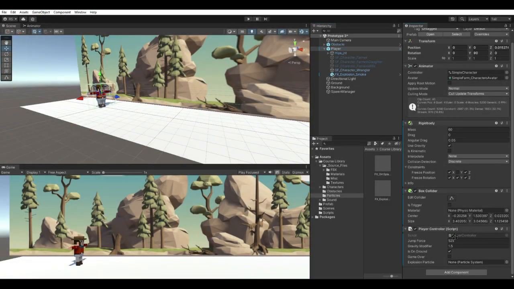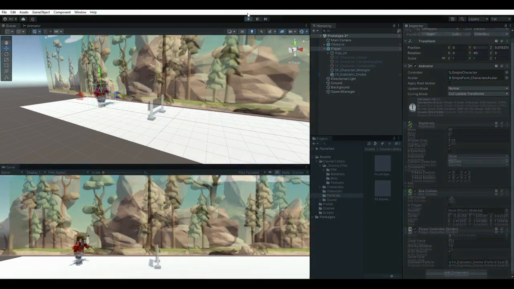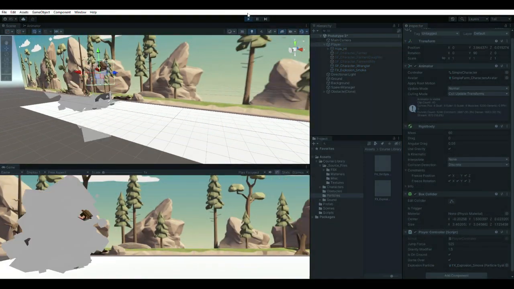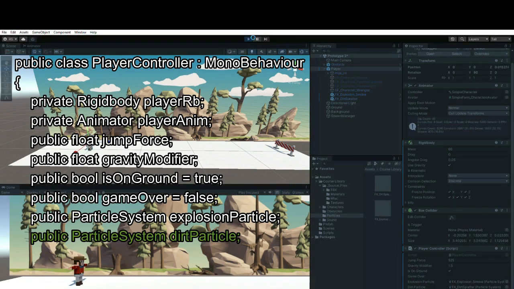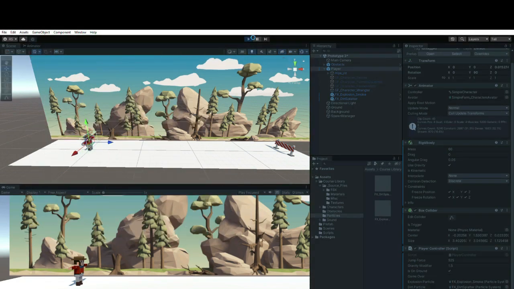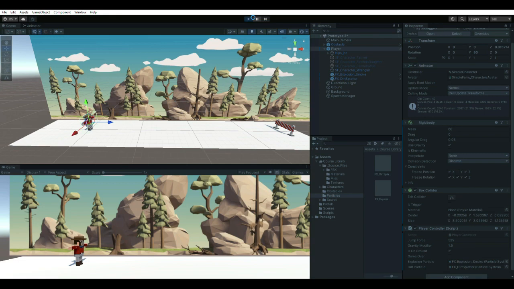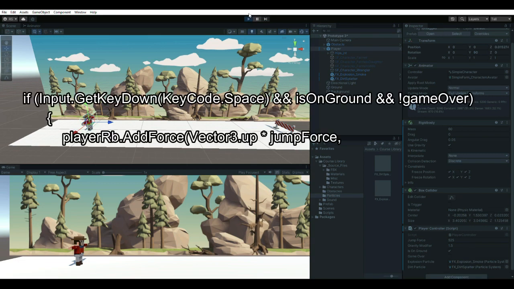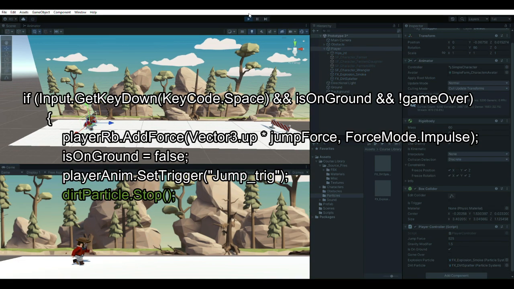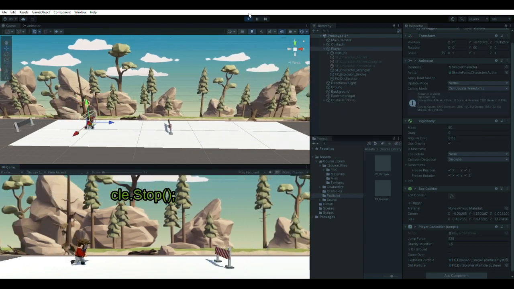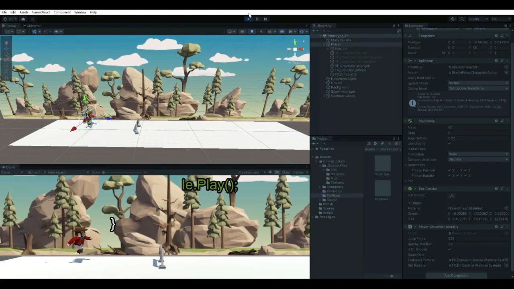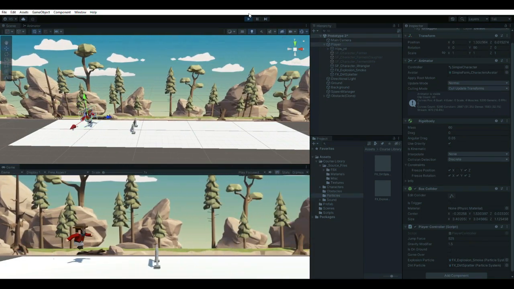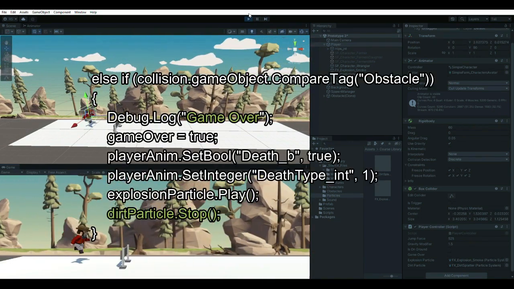Back in Unity, since the explosion particle is a public variable, I added the explosion particle game object on the player script's components. Another particle system I added is the dirt splatter. This video shows you how to turn on and off the splatter effect. Every time the player jumps and dies, the dirt splatter is turned off by using the .Stop command. And we use .Play to make the splatter effects animation play. Depending on the game scenario, we can choose which events we would like the particle system to turn on and off.